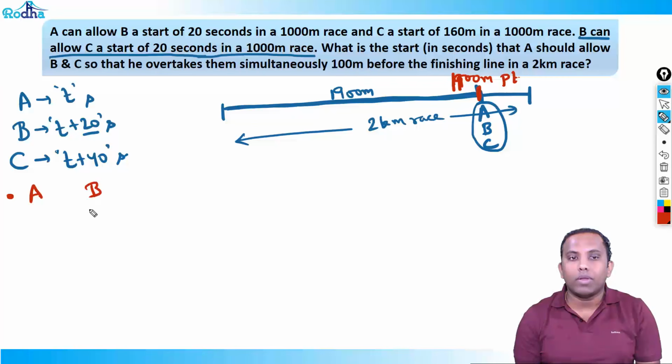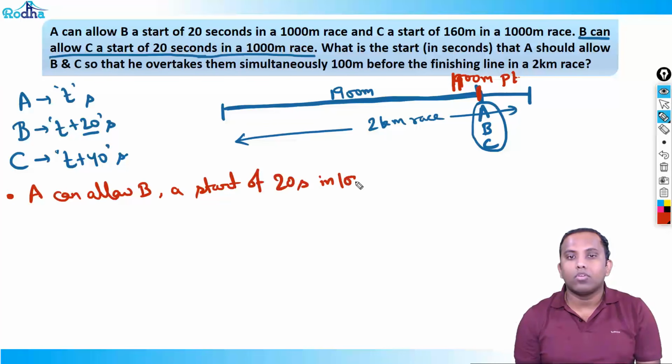Let me write like this. A can allow B a start of 20 seconds in a 1000 meter race.